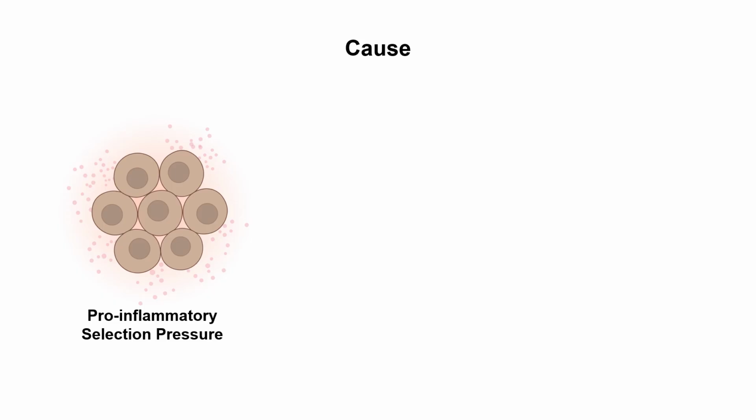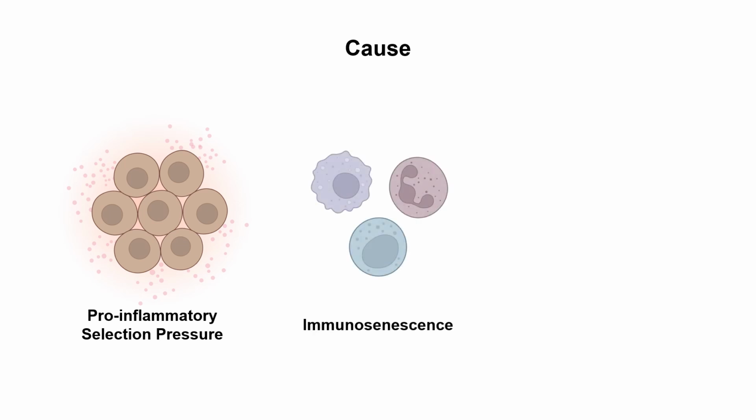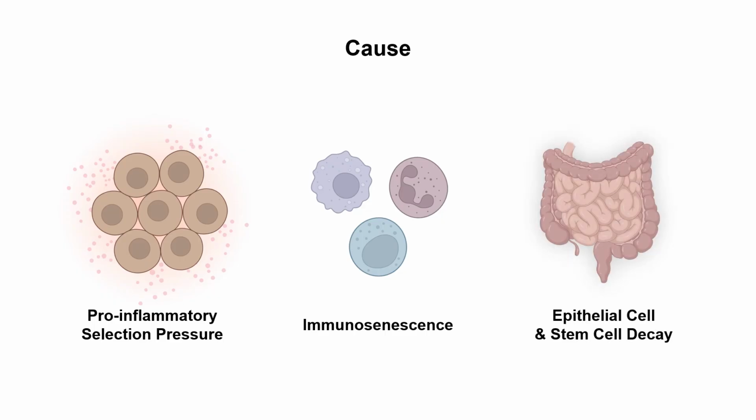Why does dysbiosis happen? Pro-inflammatory selection pressure may favor the pathogens, so pathogens can survive better. And due to immunosenescence, the pathogens cannot be completely removed and they survive. Also, epithelial cell and stem cell decay can be another cause.